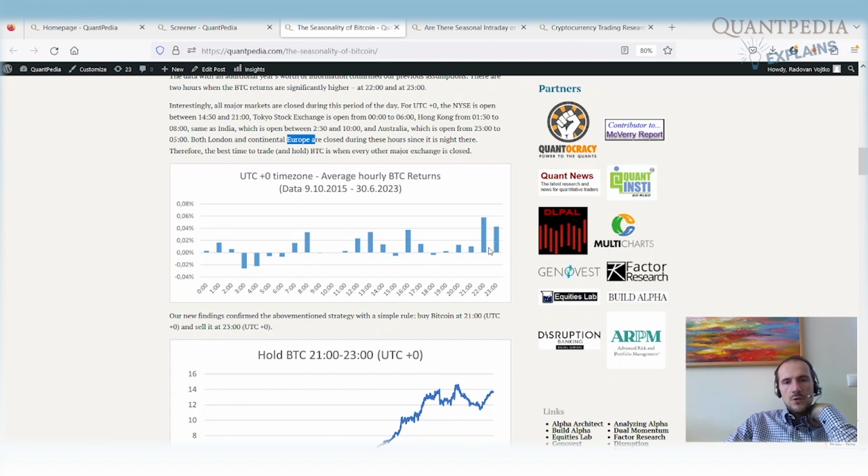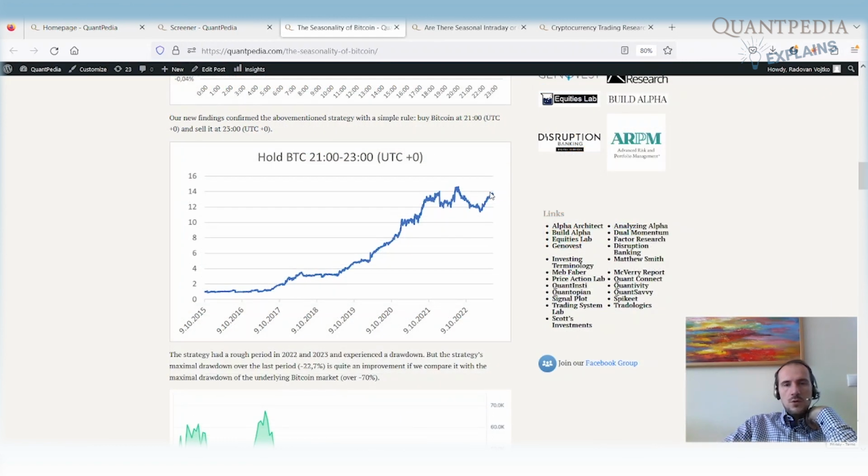And during those 2 hours when all of the main stock exchanges are closed, there are significantly fewer professionals watching the market. So it means there is also lower efficiency in the Bitcoin market, because a lot of the time the hedge fund managers, the managers who trade stocks on major exchanges, also trade Bitcoin. So there are fewer people watching Bitcoin, and there is a significantly positive performance in Bitcoin.